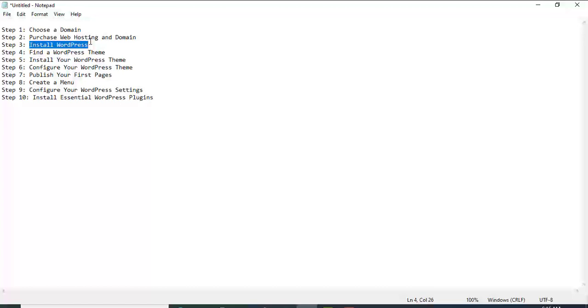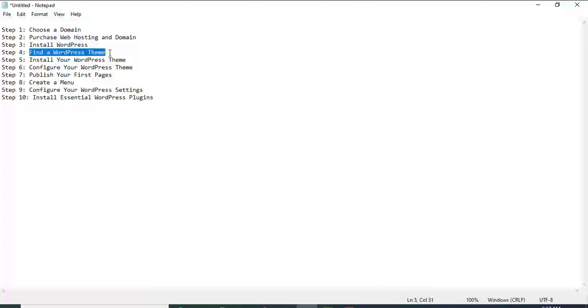Let's assume that we have a domain already and we want to start designing our website. I am going to design this website on a live domain. Okay, now we have to install WordPress on our domain. Let's believe that in your own case you have a domain already. In my case, I already have a domain that I'm going to be using for the purpose of this class.